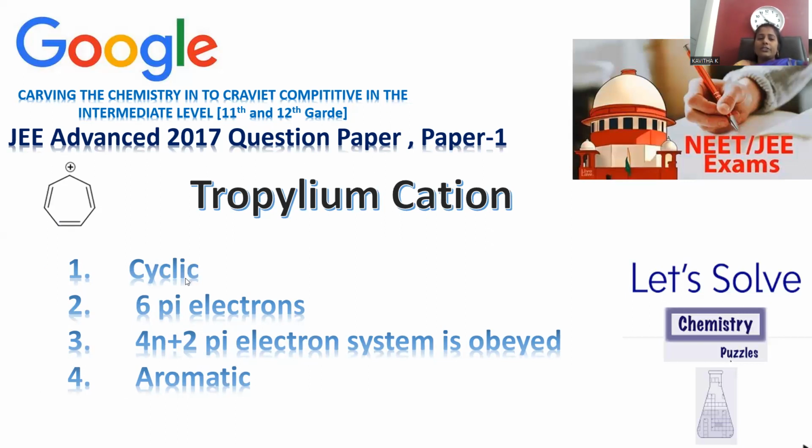Can you find cyclic nature? Yes, it is a cyclic compound. 6 pi electrons: you can notice 3 pi bonds indicate 6 pi electrons only. And the 4n plus 2 system got completely satisfied. 6 pi electrons is part of 4n plus 2, right? So aromatic in nature.